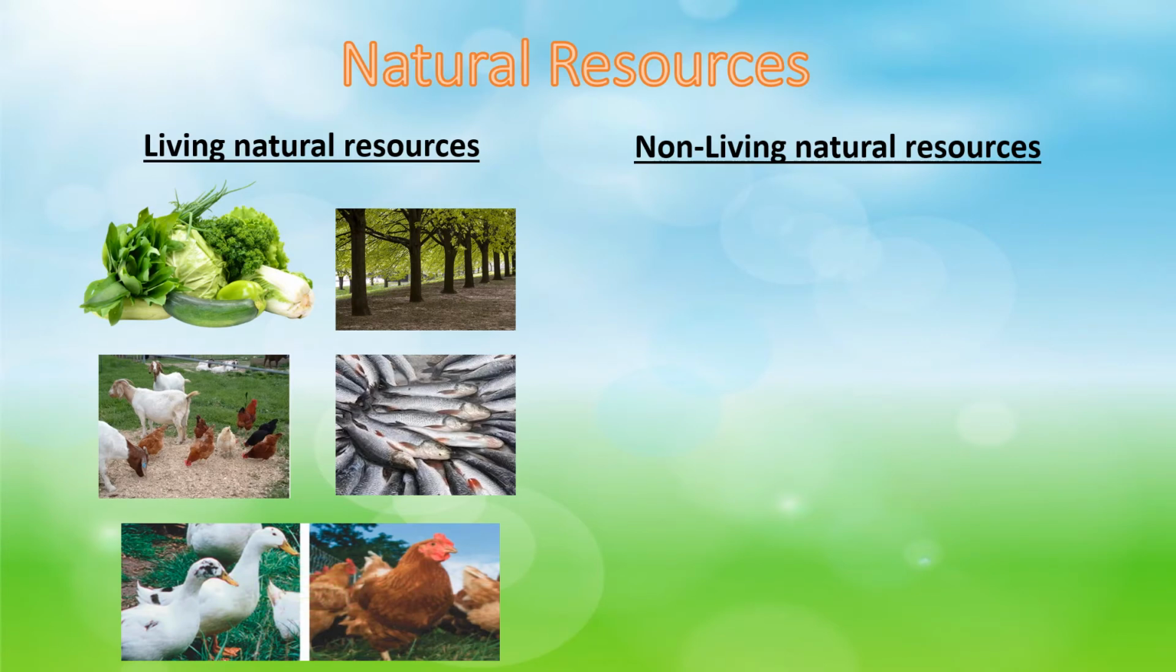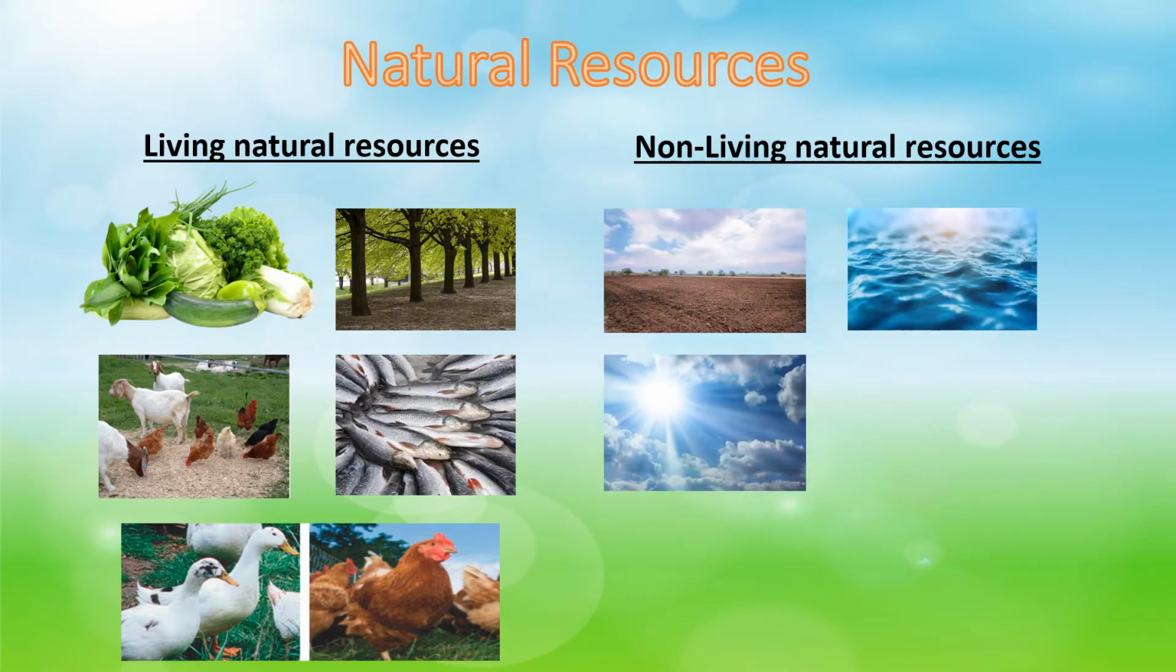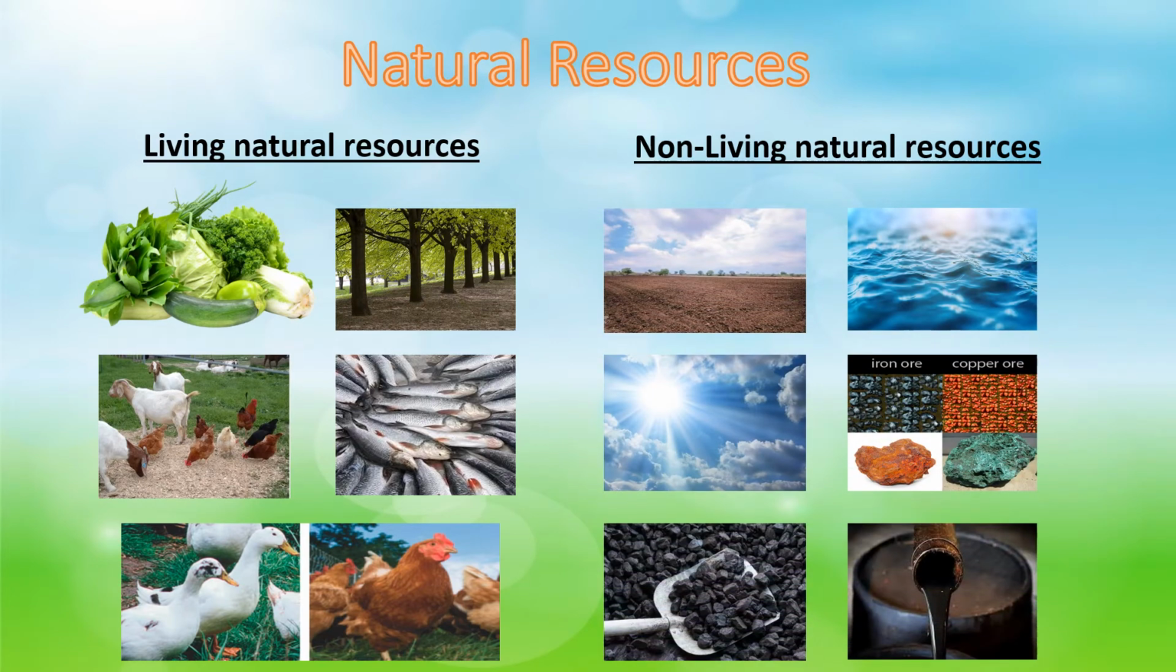In these pictures, we can see that food is obtained from plants, fish, animals and birds like goats, hens and ducks. And all these things are called living natural resources. And in these pictures, we can see land, water, air, sunlight, iron ore, copper ore, coal, petroleum, which are all called non-living natural resources.